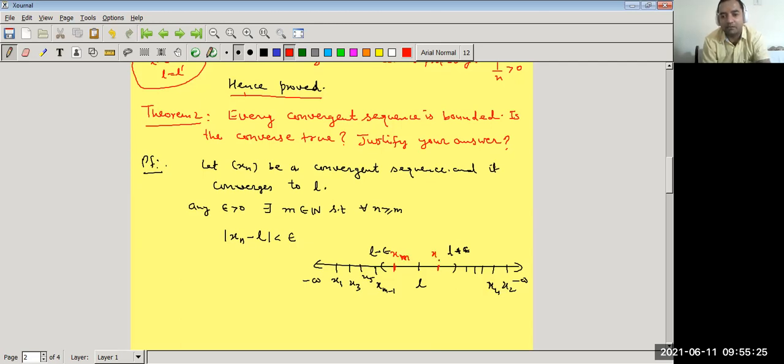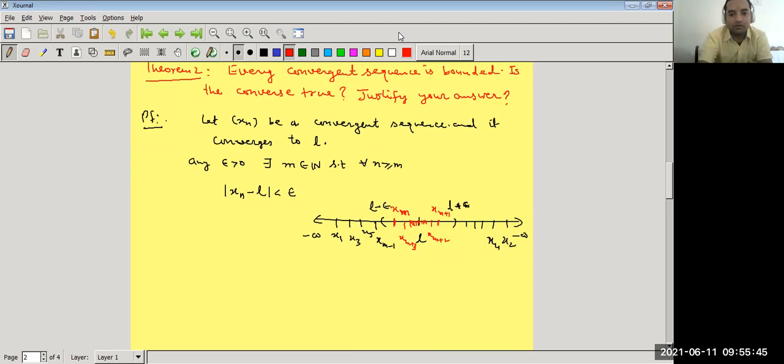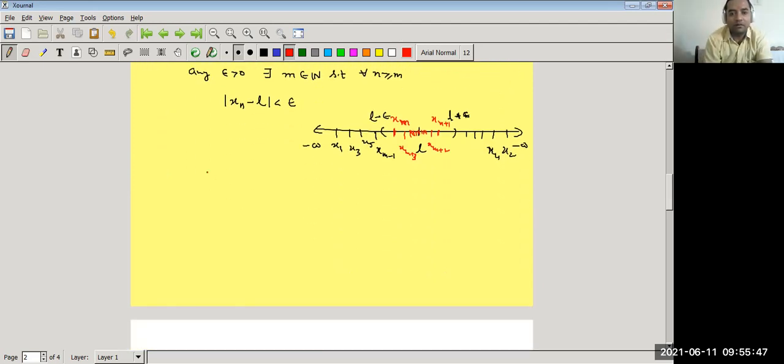Xm plus 1 term lies in this interval. And all the terms after this, xm plus 2, xm plus 3, xm plus 4, and so on, all the other terms lie in this interval. Then we say that the sequence is a convergent sequence. Now, |xn minus L| is less than epsilon for all n greater than or equal to m.